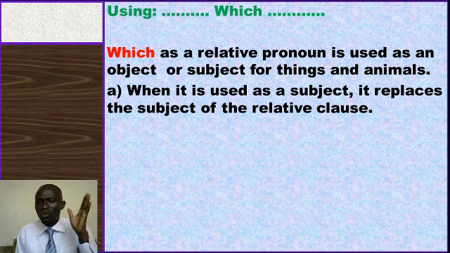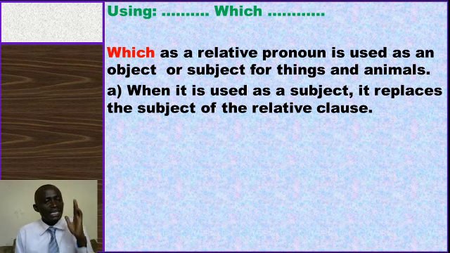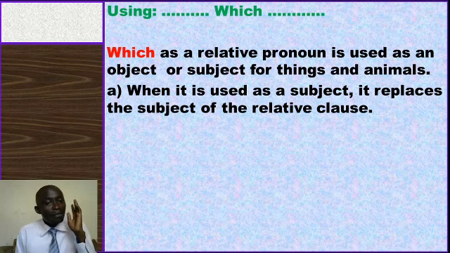"The book which Jimmy bought." That's correct, because the book is counted among the things. "The dog which gave birth to 5 puppies." Okay, that's correct English. "The man which gave money to the teacher." That's not correct.